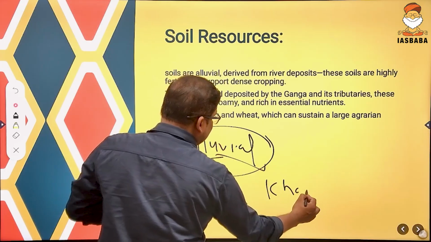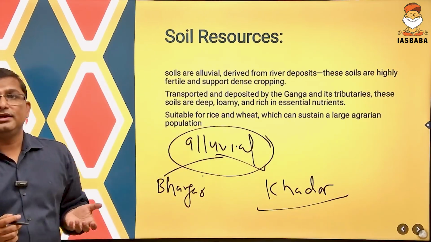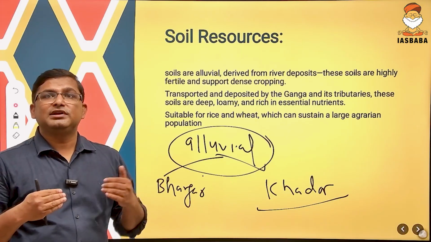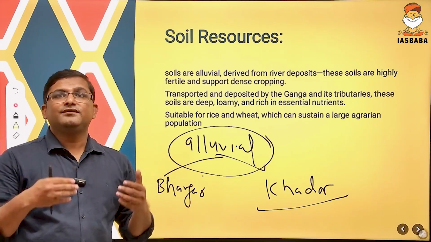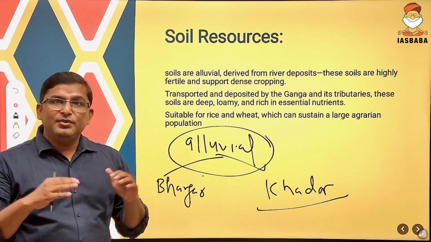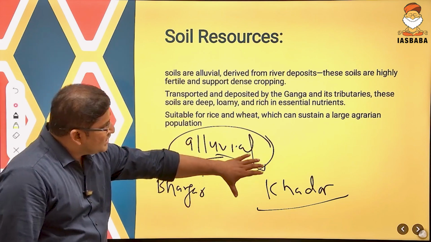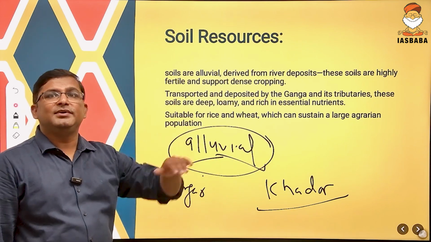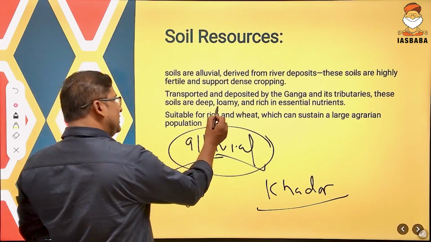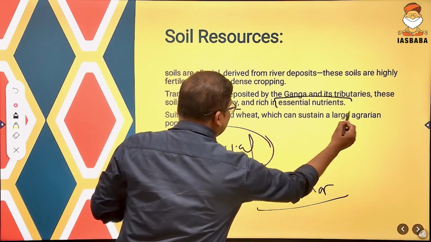So khadar is the new alluvial soil, and this soil is formed due to the sedimentation derived from the river, and deposition of the river, and that is highly fertile soil which supports many crops. And these deposits are sediments transported by the Ganga and its tributaries. Sometimes they are loamy soil having very high nutrients.